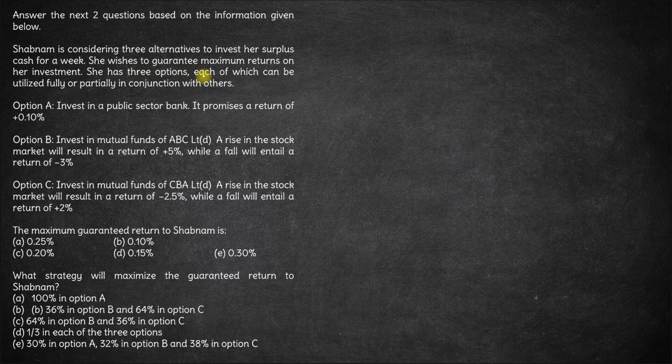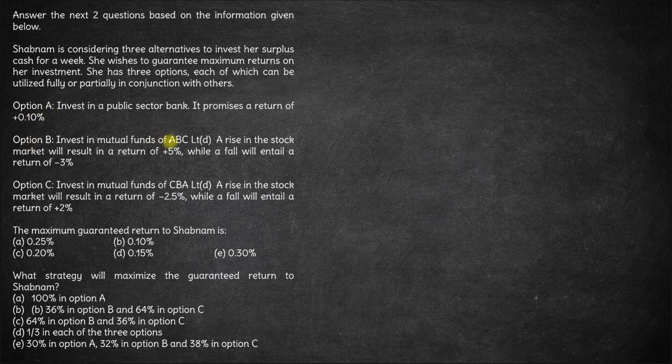Now she has three options, each of which can be utilized fully or partially in conjunction with the others. So these three investment options can be used in some combination. Option A is to invest in a public sector bank. It promises a return of 0.1%. So this is a fixed return of 0.1%. Whatever happens, whether the market goes up or down, you will definitely get a return of 0.1% here.